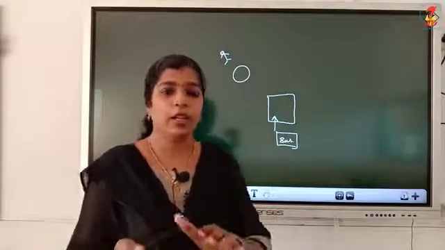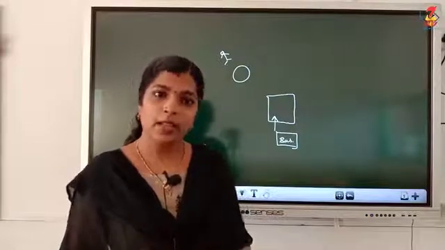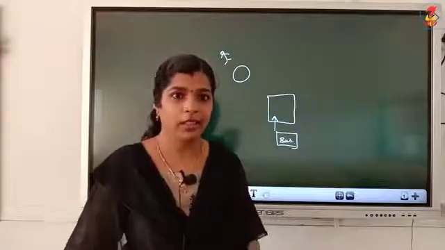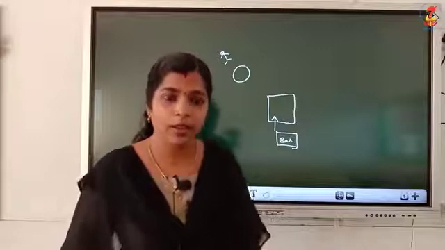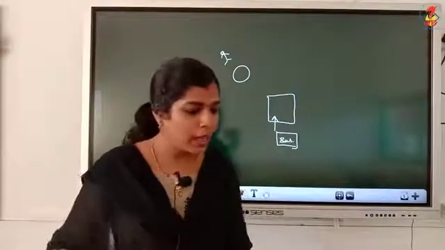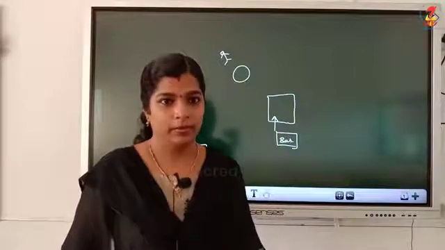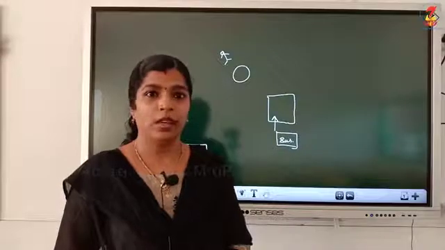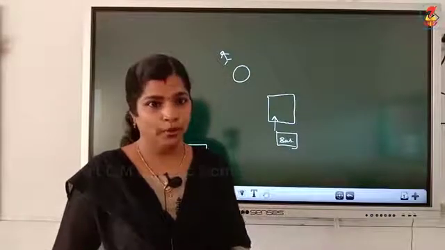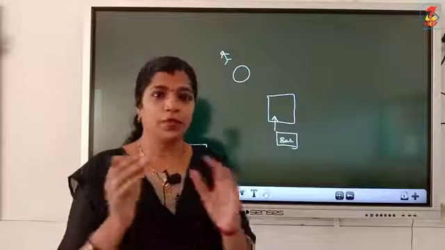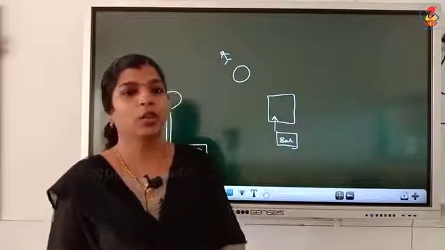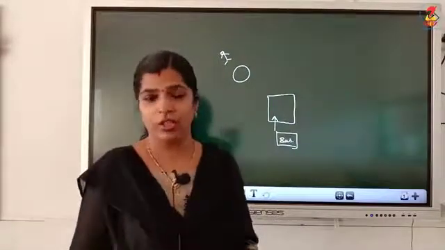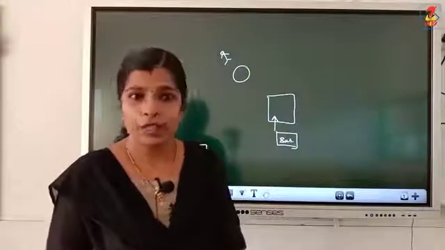Suppose a book is lying on a table. It is at rest with respect to that table. Suppose an ant is moving on the table. With respect to the table, that ant is moving. So, we can't specify whether an object is at rest or in motion. It's relative. It may change, depending upon the reference point.